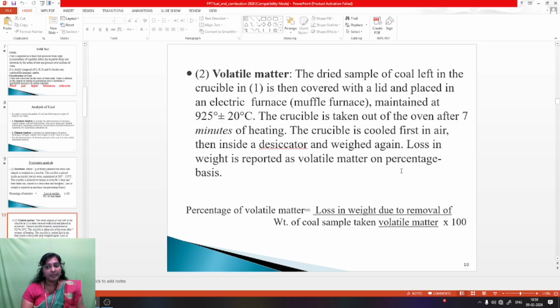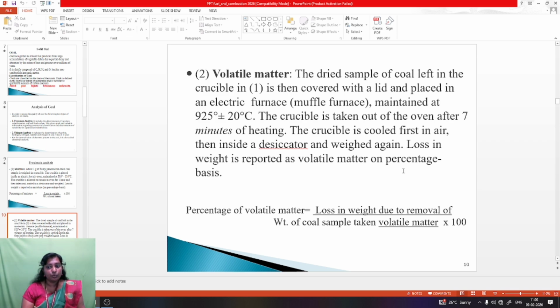Then the dried coal sample left in the crucible is covered with a lid and placed in an electric furnace. The electric furnace, another name is muffle furnace, is maintained at a temperature of 925 degrees plus or minus 20 degrees centigrade. The crucible is taken out of the oven after 7 minutes of heating.